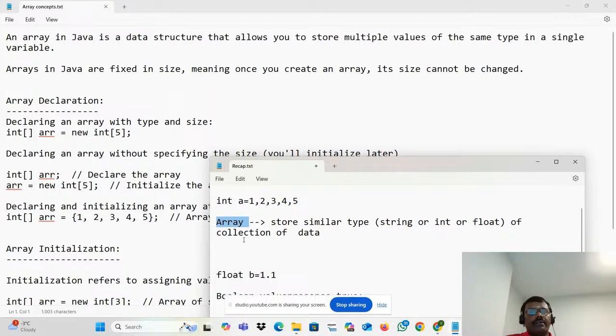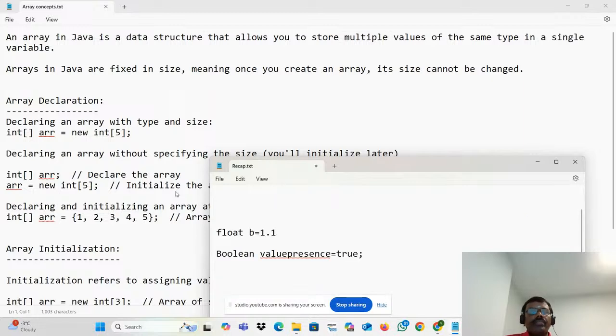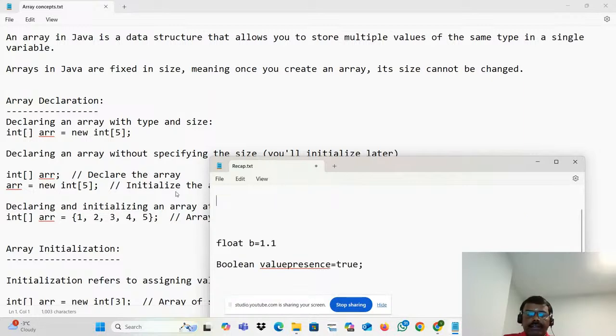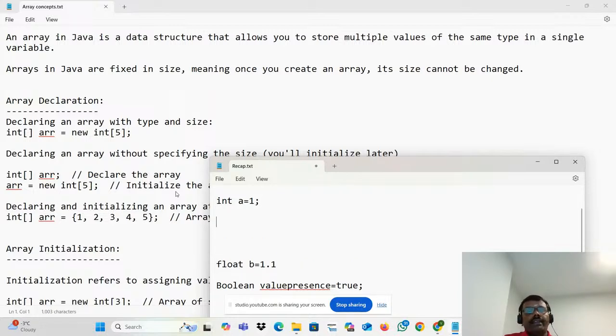Okay, fine. Now you'll feel, then how to declare the array? This is simply integer a is equal to 1, a very normal, simple variable declaration. How to declare the array? The array declaration syntax is data type, variable is equal to new data type, square bracket.